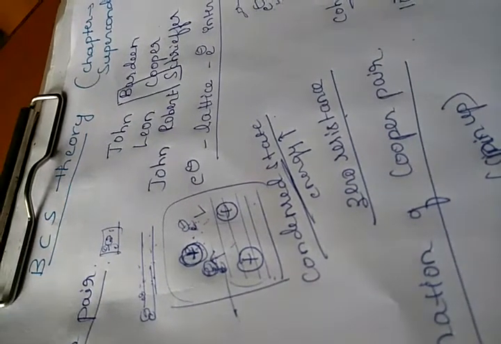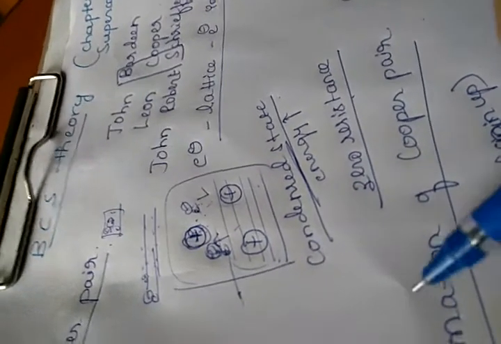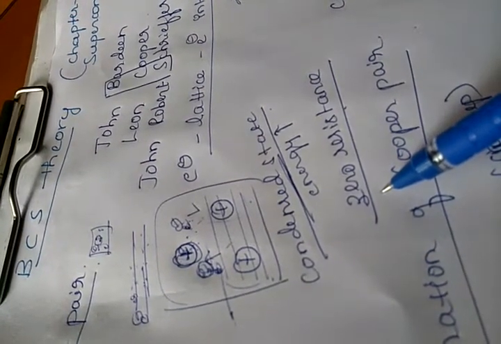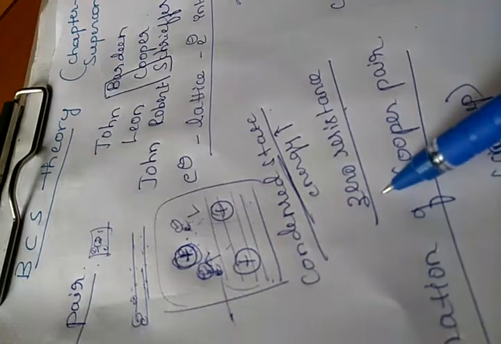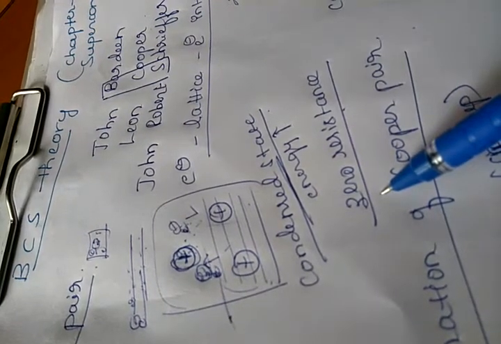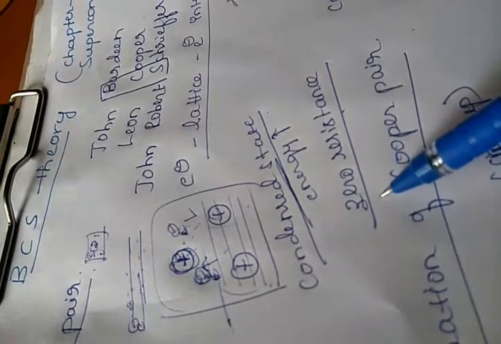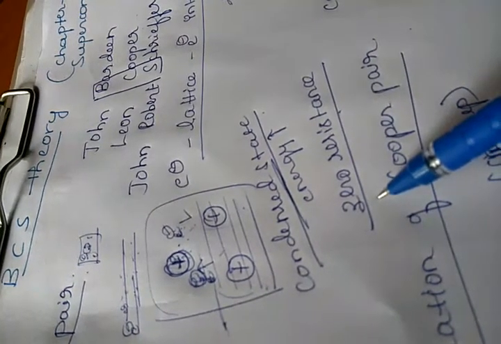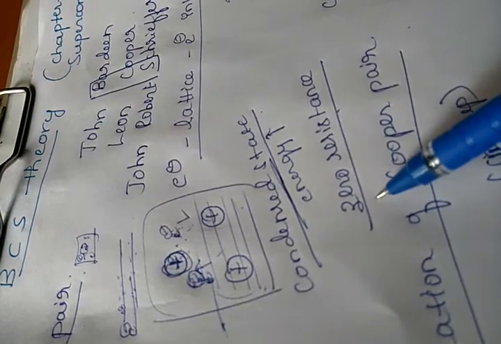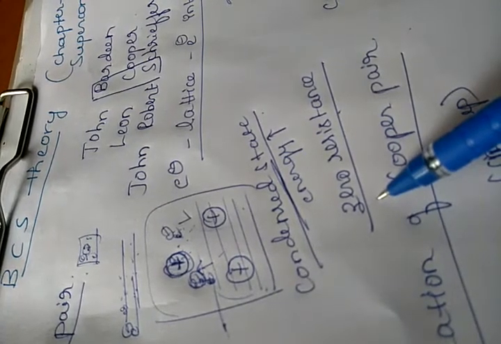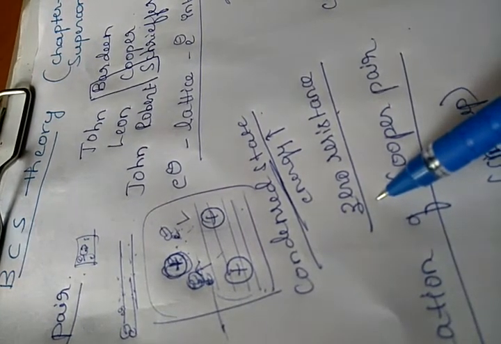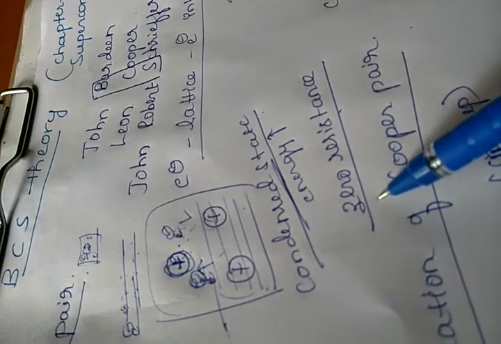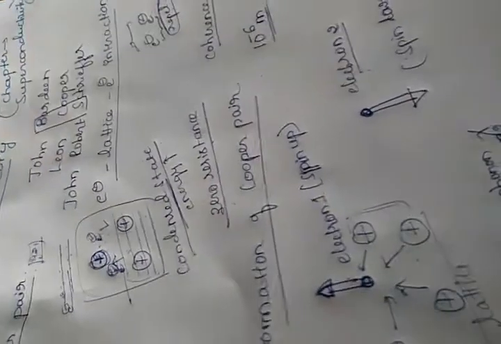So in that case, there is zero resistance, and because of this zero resistance, the metal will be in the superconducting state, with zero resistance to the flow of electrons or current. This is all about the BCS theory, that is, electron-lattice-electron interaction and formation of Cooper pairs. Okay, thank you.